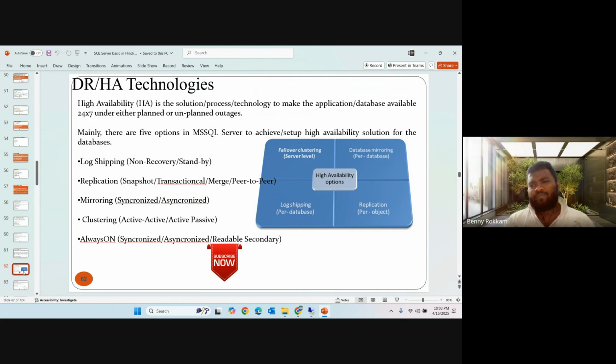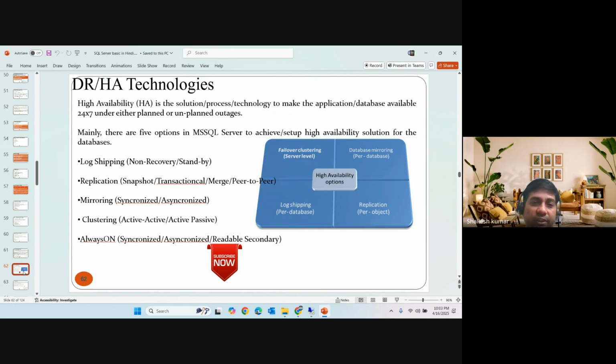So we are discussing clustering. Clustering is on server level, basically with active nodes and passive nodes.